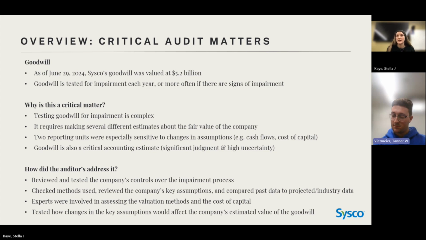Because goodwill is mostly estimated, you have to look at past data and projected data to get a fair valuation of it. And the auditors also brought in experts to help with the valuation methods and the cost of capital. The auditors also tested how the changes in the key assumptions would affect the company's estimated value of goodwill overall.